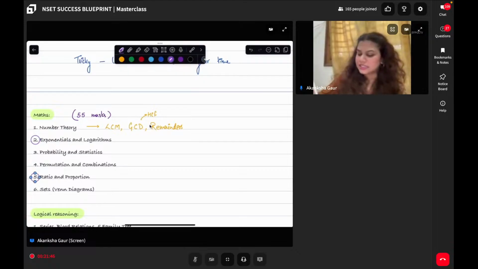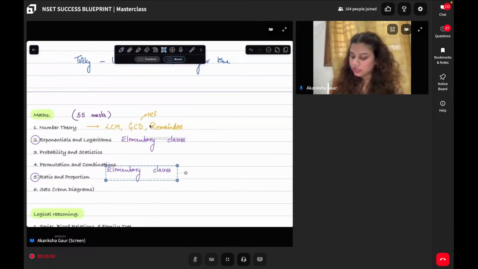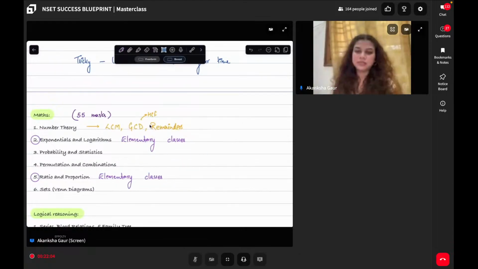Now, isn't this something which you have learned in elementary classes? Yes. Whatever elementary knowledge is required will be there. And if you know how to solve it, it will become very simplified. Not very difficult questions will be asked. Trust me. Again, happy thing, there is no calculus, there is no differentiation and all.